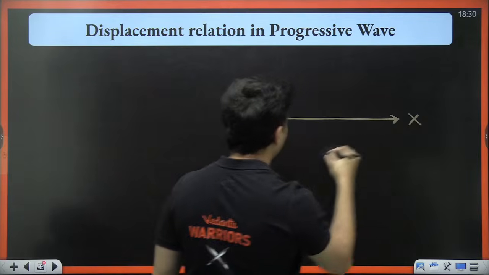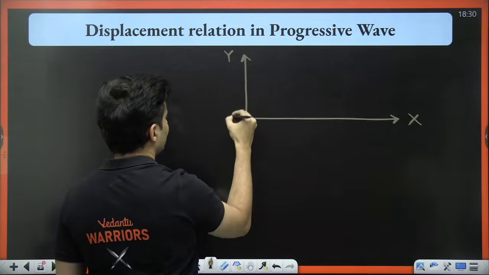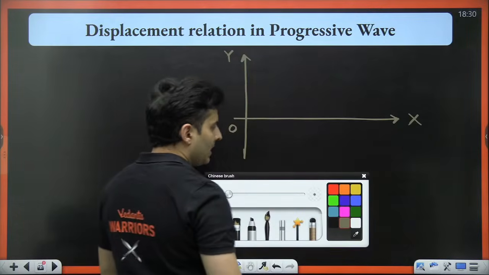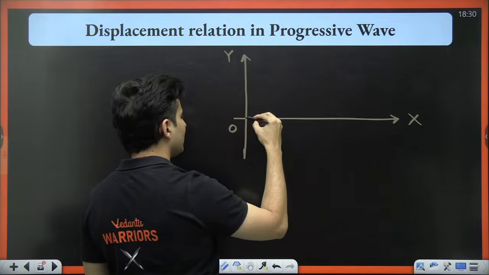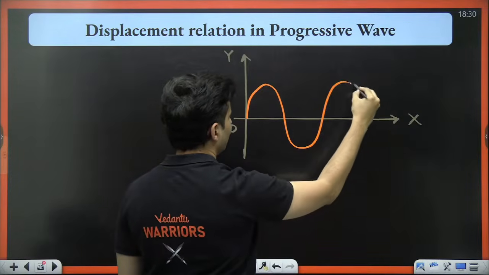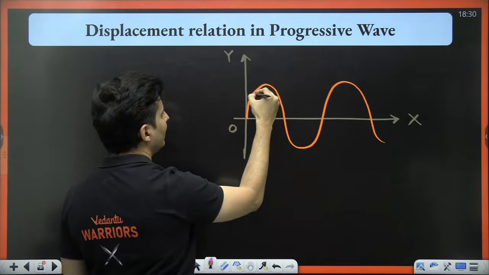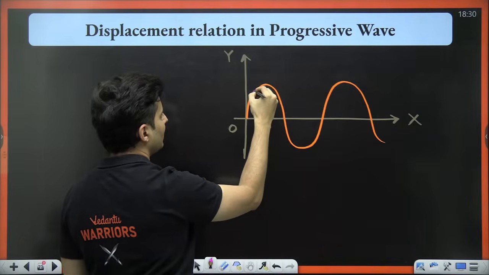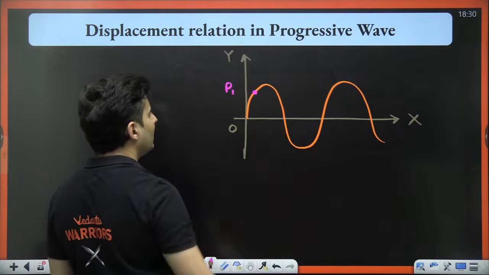Let's say this is our x-axis. Let's say this is our y-axis. This is our origin. Let's say sometime back, our wave was over here like this. And I focus my attention on a particle which was, let's say, over here. Particle which was here at some instant t1.